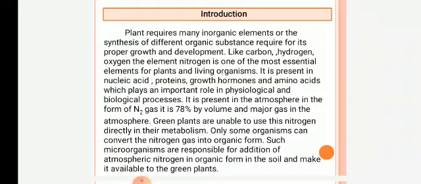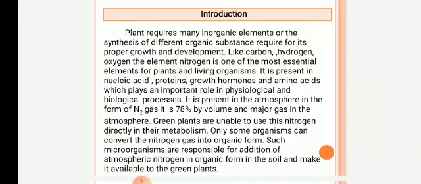It is present in nucleic acids, proteins, growth hormones, and amino acids, which play an important role in physiological and biological processes. It is present in the atmosphere in the form of nitrogen gas. It is 78% by volume and the major gas in the atmosphere.